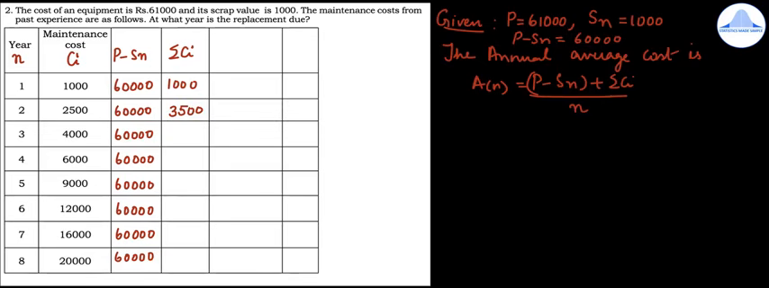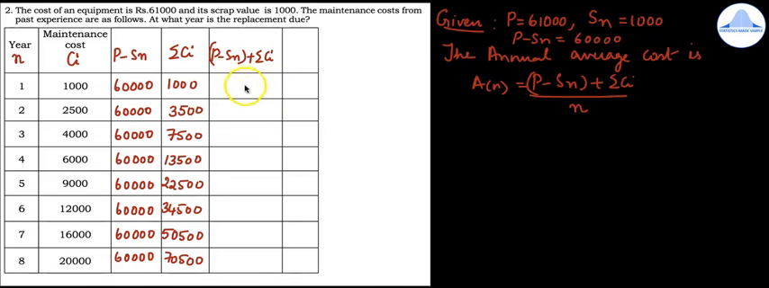3,500. So next is 3,500 plus 4,000. So 7,500. Then 7,500 plus 6,000 is 13,500. Then you will get 22,500, 34,500, then 50,500 and 70,500. Next, you have to form the column P minus SN plus summation CI.